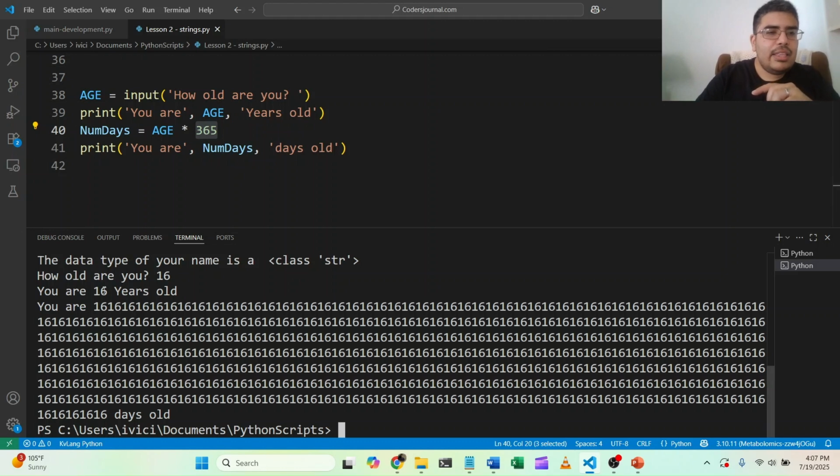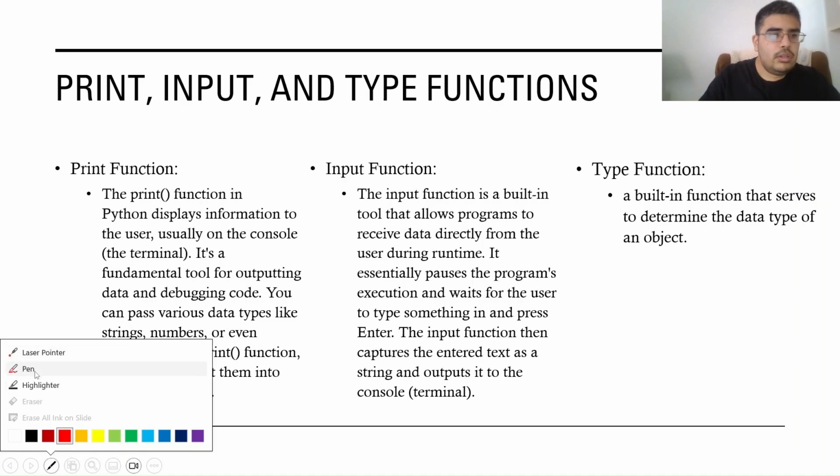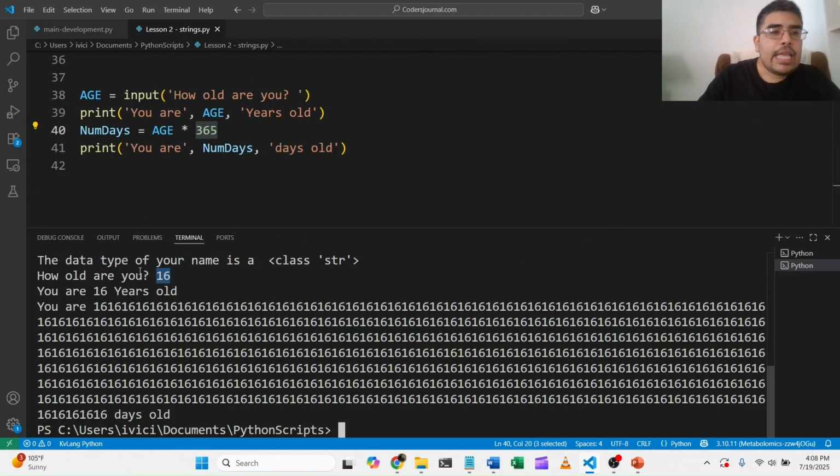The 16 that it prints out, if you remember from the PowerPoint, let's actually pull up the PowerPoint right now. Here we go. This input function right here. We're gonna underline the important part. The input function then captures the entered text as a string and outputs it into the terminal console. Let's go back to where we were. Now that we're back, it captures it as a string. So in this case, even though it's typing out the number 16, it thinks it's a string. So we have to make it an integer.